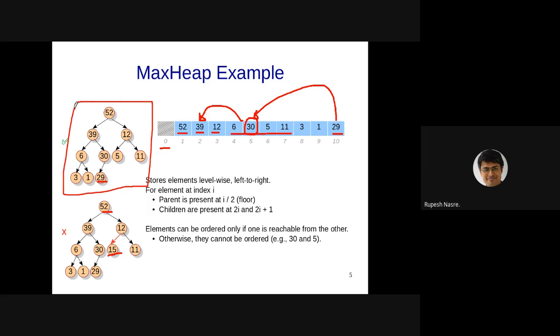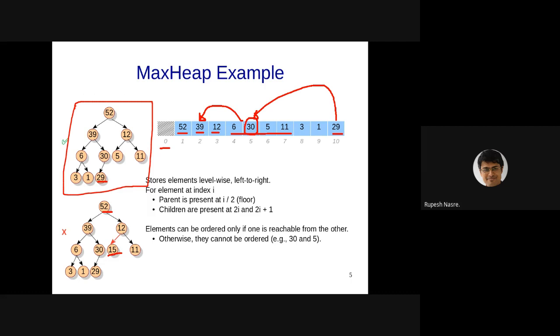two elements have an ordering relationship between them, or you can guarantee that there is an ordering relationship between them, if one is reachable from the other. Right? So we did this hash path in quiz 2. If that hash path returns true, then you can talk about the ordering between these two elements. Otherwise, we cannot say anything about that. For example, 39 and 12 or 30 and 5, they do not have a directed path between them, and therefore we can't say which one is going to be smaller, which one is going to be larger.